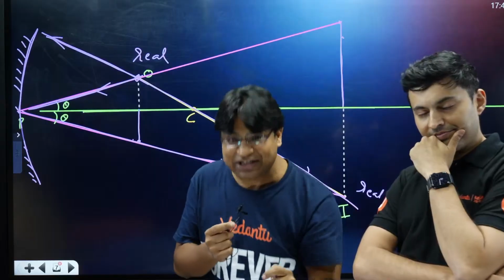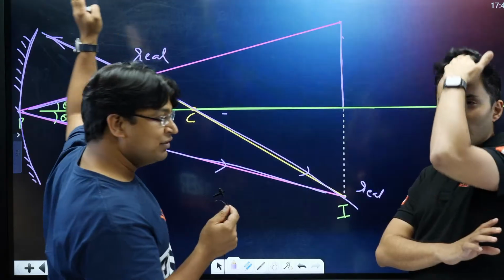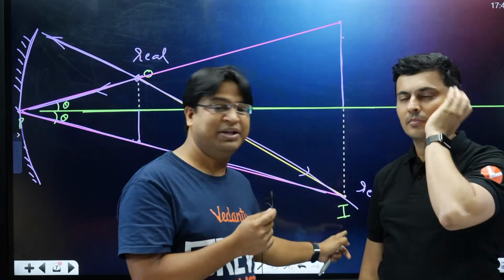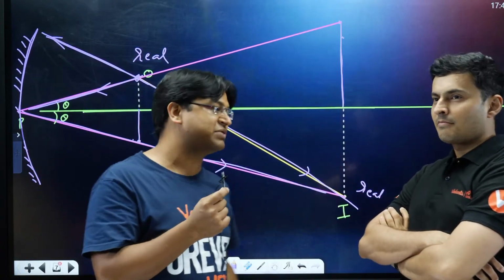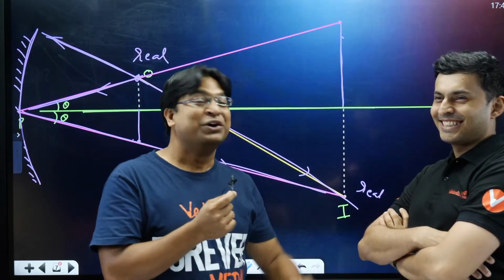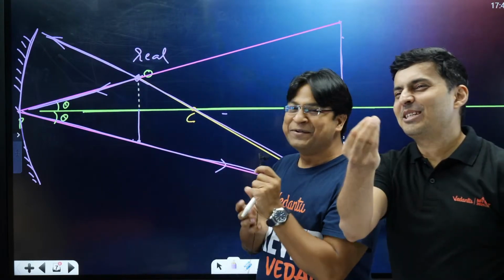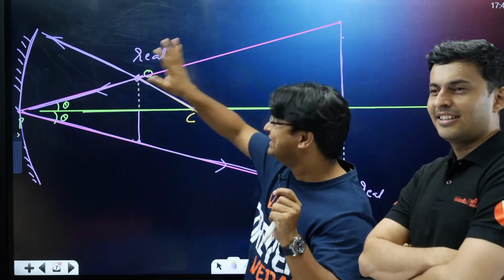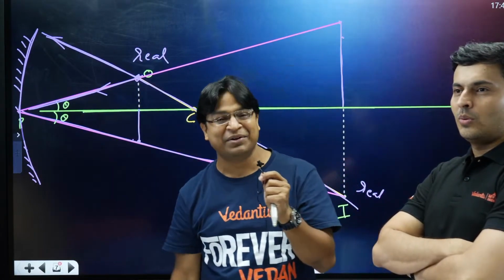Every time, if you are getting a specific image of a specific object using one kind of mirror, you can always get, 100% of the times, the same image of the same object using the other kind of mirror. And let me tell you this also, neither your mirror location will change, nor will your rays change. Whichever rays you have chosen to be incident rays in this diagram, the same rays will continue to be your incident rays in the next diagram.